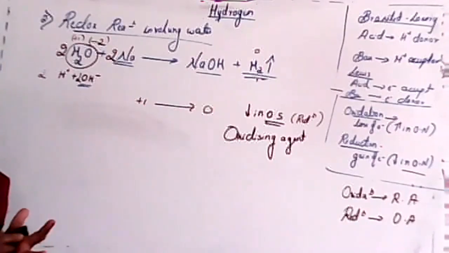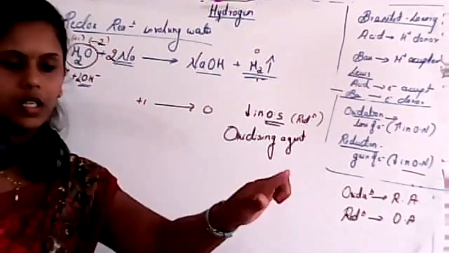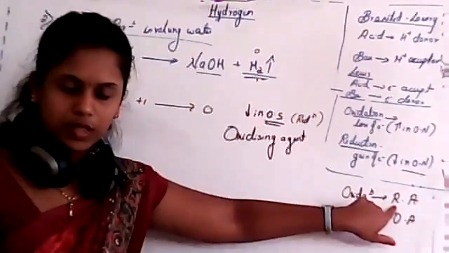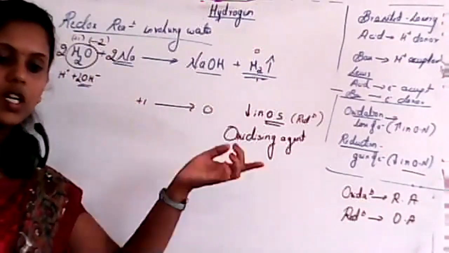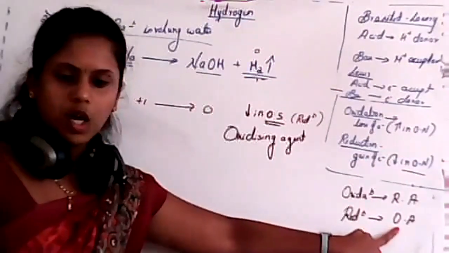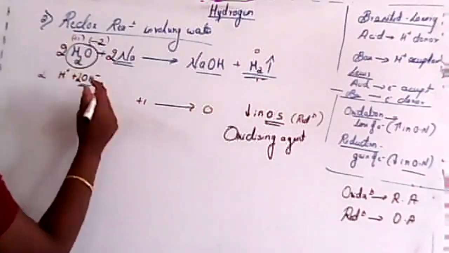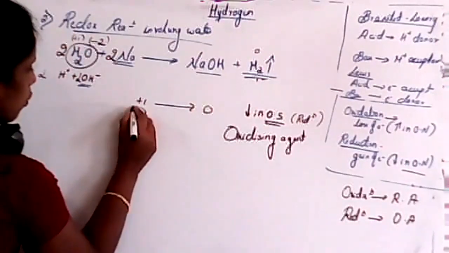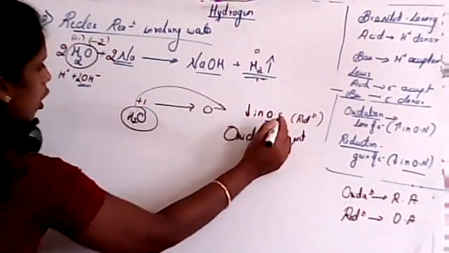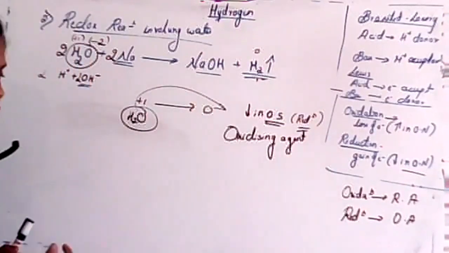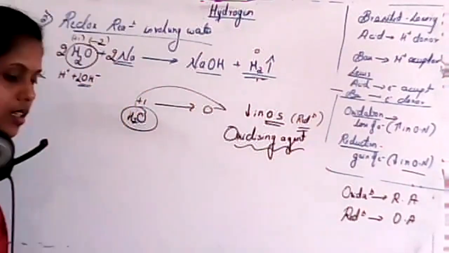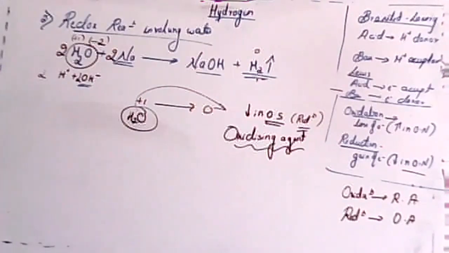The element or species which undergoes an oxidation reaction is known as a reducing agent, and a species which undergoes a reduction reaction is known as an oxidizing agent. In this case, water undergoes a reduction process, so that's why it is an oxidizing agent. Is it clear, students?